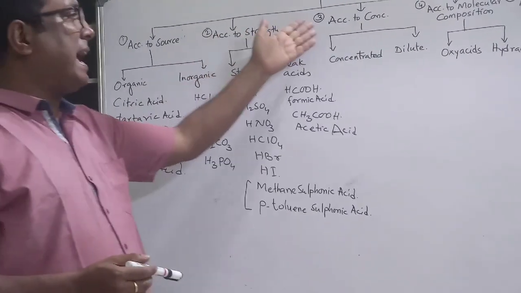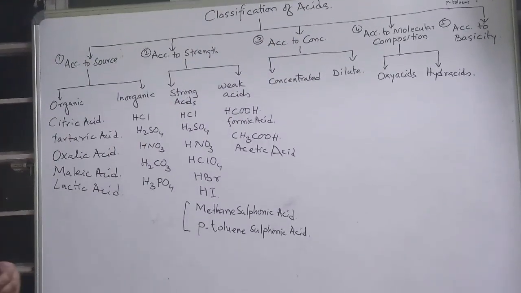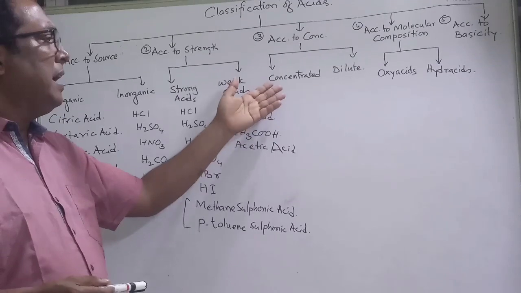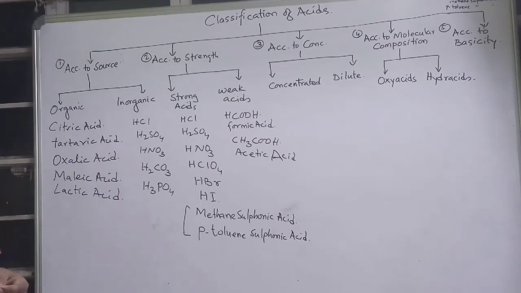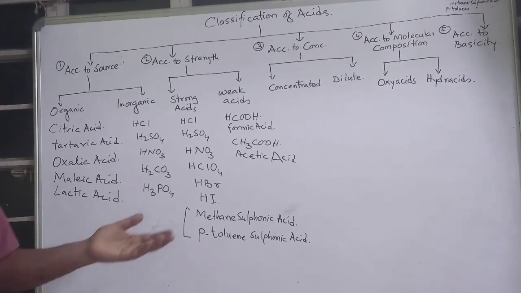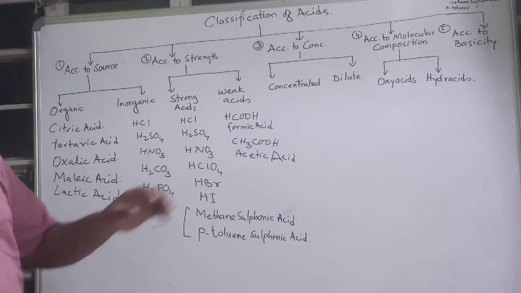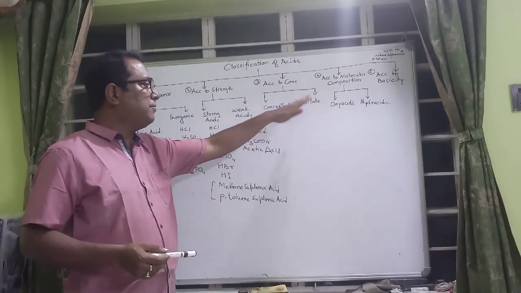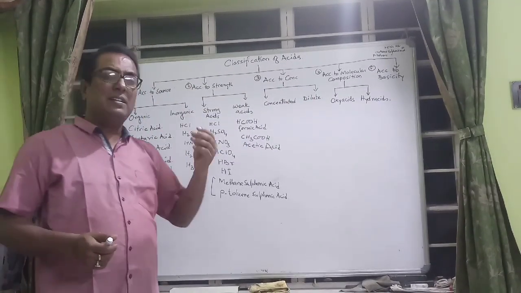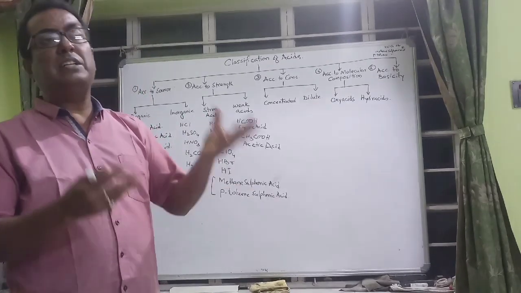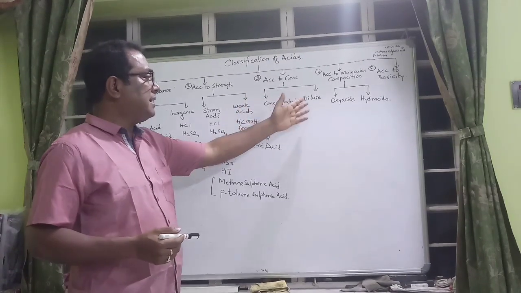Now according to the concentration, we can also classify acids as concentrated and dilute form. Concentrated is where there is almost no water in it, only the acid, no water. And in the case of dilute, more is the water, less is the acid. So when the concentration of water is more, we call this dilute. Concentration is about the amount of acid which is present in the water. So one we call concentrated, the other is called dilute.